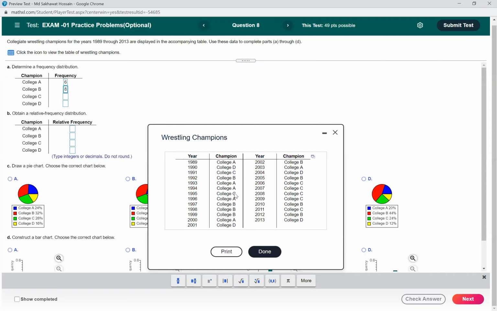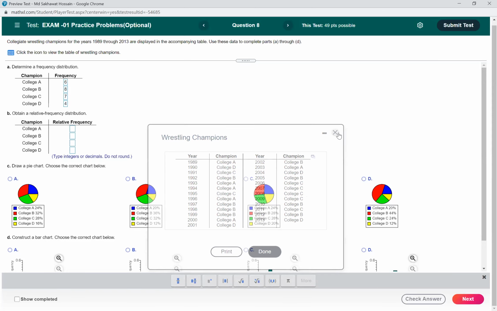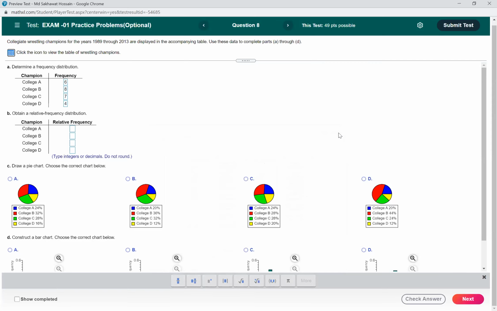And how many times C occurred? 1, 2, 3, 4, 5, 6, 7. 7 times. And how many times D occurred? 1, 2, 3, 4. So total 25. Total number of observations is 25. And we have all the frequencies. And we have the total frequency.